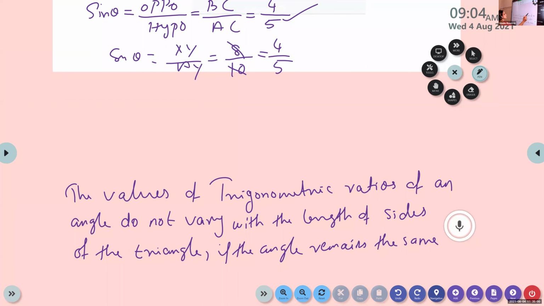We did not change the angles. We just change the length of the sides only. If we change the length of the sides, the trigonometric ratios remain the same unless we change the angles.